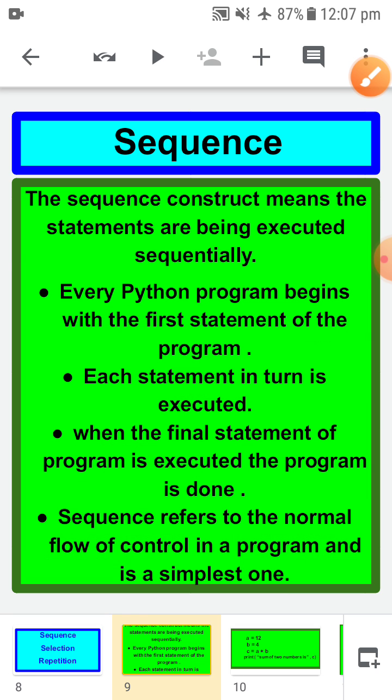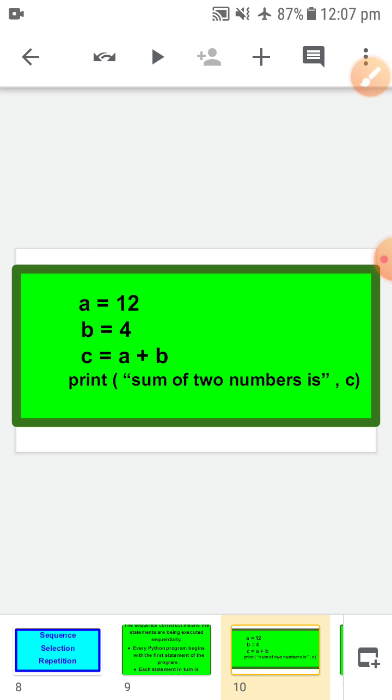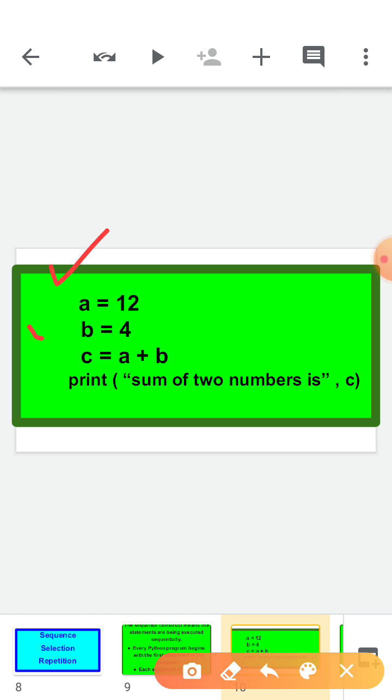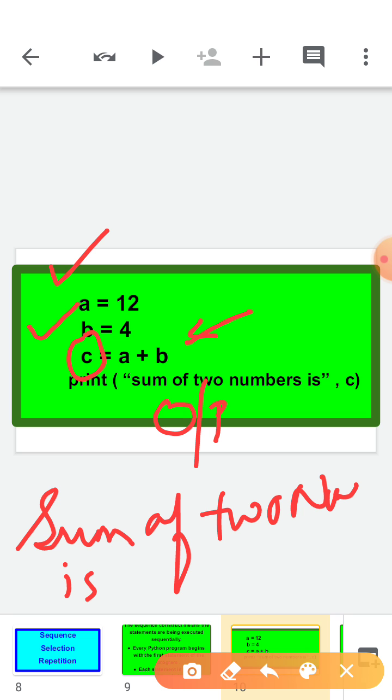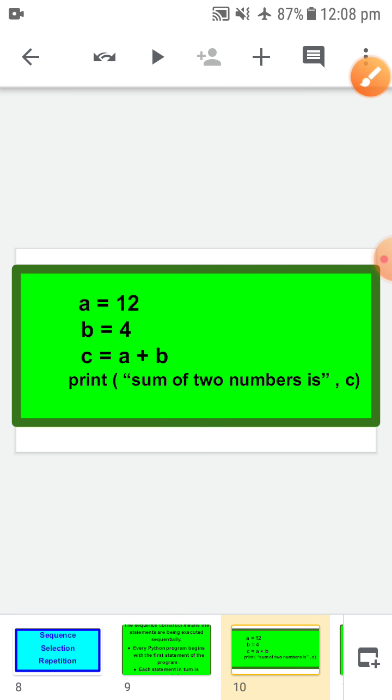So let's see the example. I have already explained this example: A is 12, B is 4. You want to add both of them, A plus B, and store the result in C. Then print the sum of two numbers is C. So what kind of output will you get? You will get the sum of two numbers is 12 plus 4 is 16. No statement needs to be skipped. All the statements we have read according to the sequence only. So this is the example of the sequence statement.